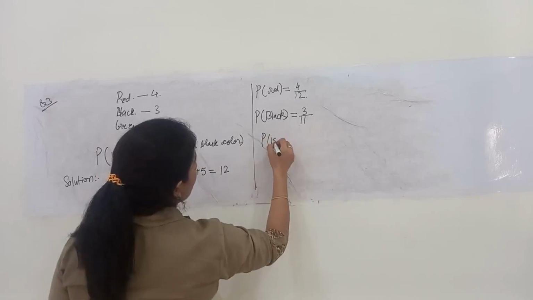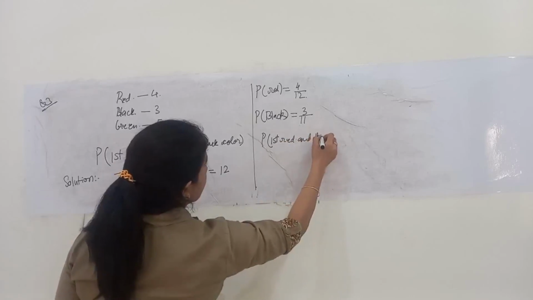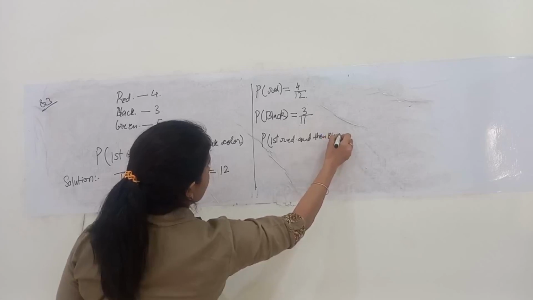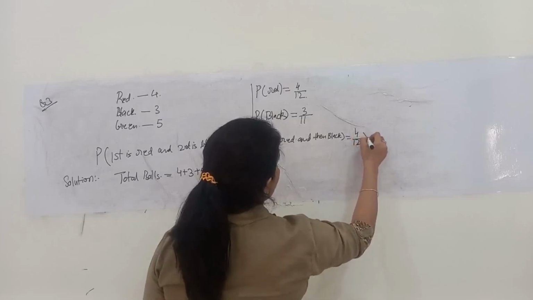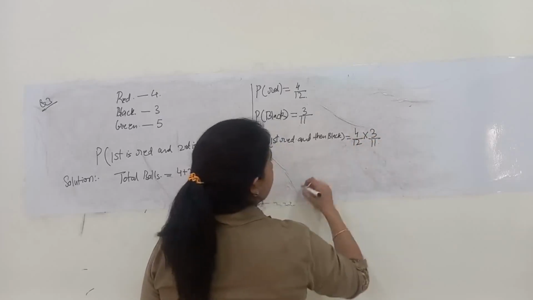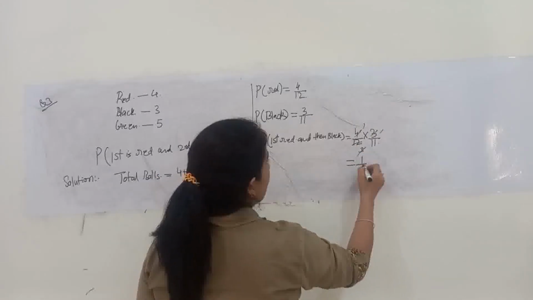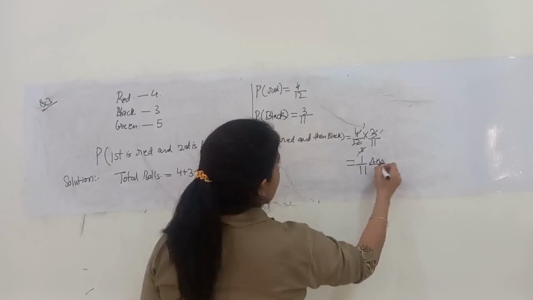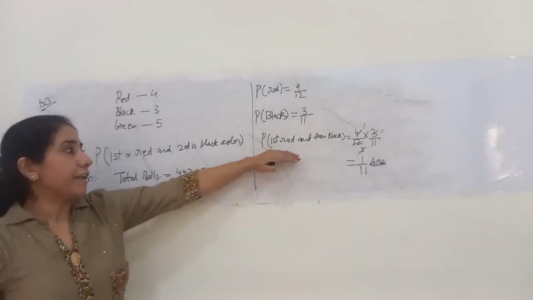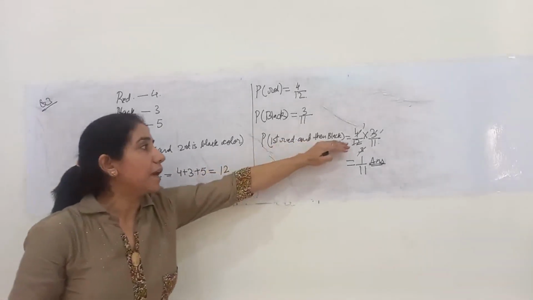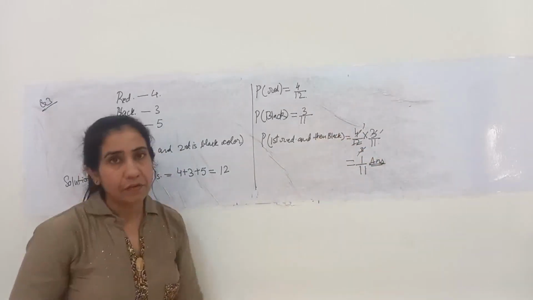So the probability of first red and then black is equal to 4 by 12 into 3 by 11. 3 and 3 cancel, and 4 by 12 is 1 by 3, so I got 1 by 11, which is my required answer. The probability of taking out first a red ball and then a black ball is 4 by 12 into 3 by 11, that is 1 by 11.